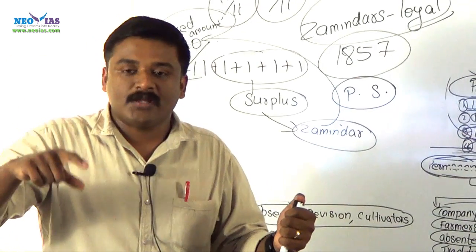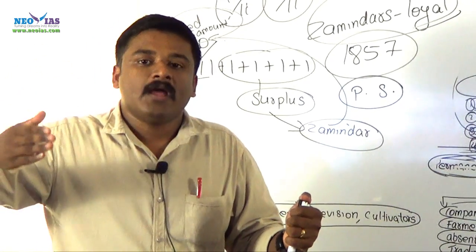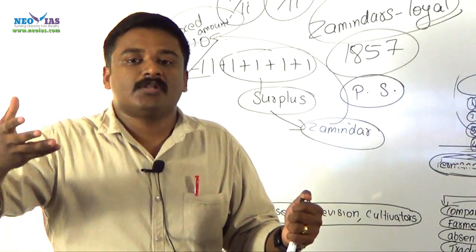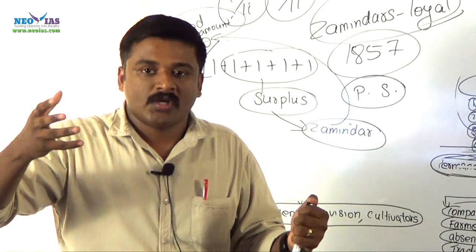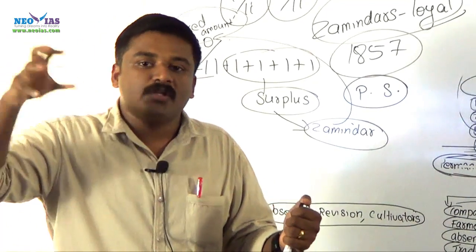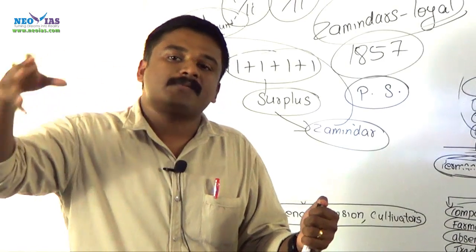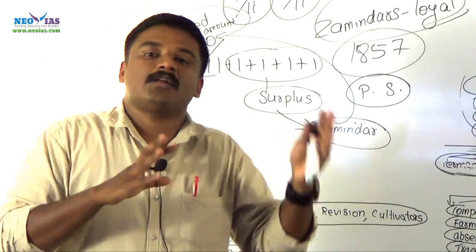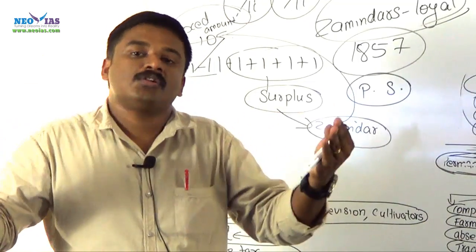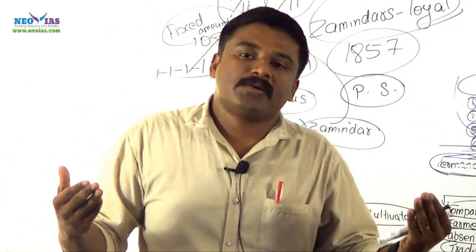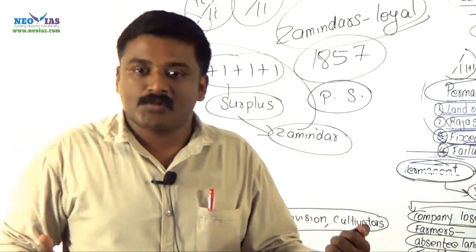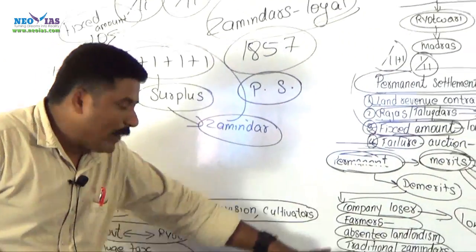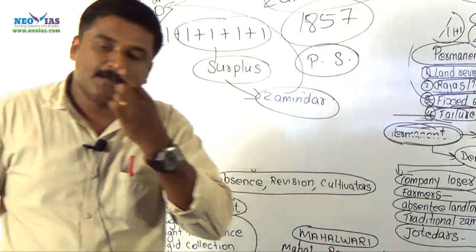When they lost their land, some new class of people came and bought this land for higher prices. The land was put on auction and these people bought it for higher prices. They were called jotedars and they were another class of zamindari, and these jotedars started exploiting farmers in multiple manners. Okay. So, these are some disadvantages of this Permanent Settlement Act.